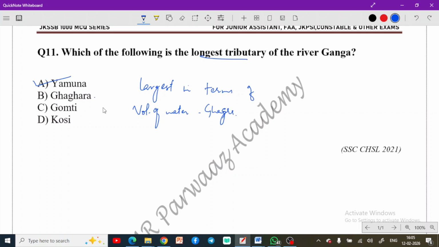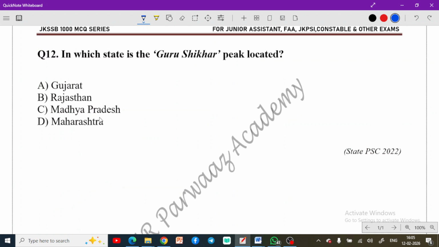Now moving to the next question, we have the next question here. In which state is the Guru Shikhar peak located? And this has been asked in many exams as well. So Guru Shikhar peak is located in Rajasthan. You must remember this. That is your Rajasthan.